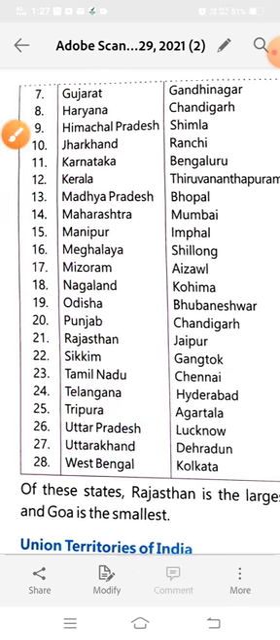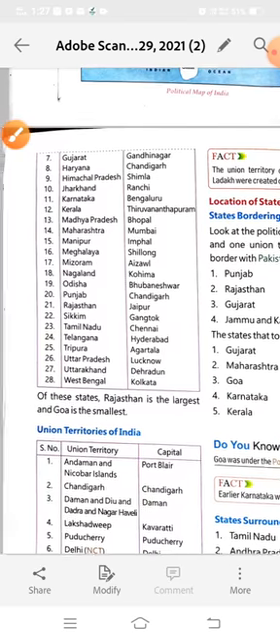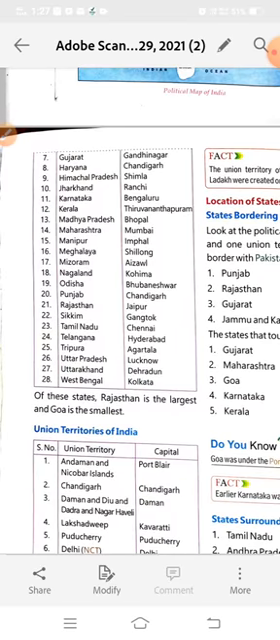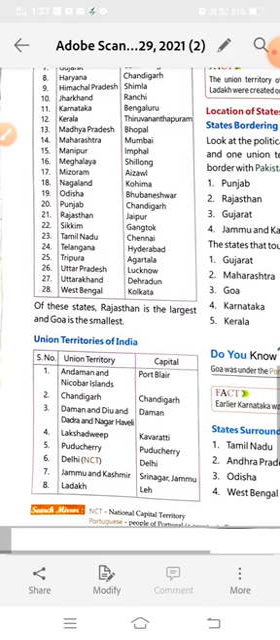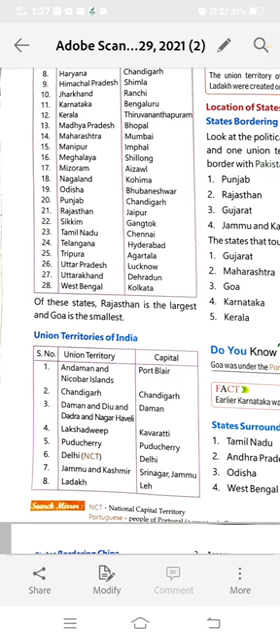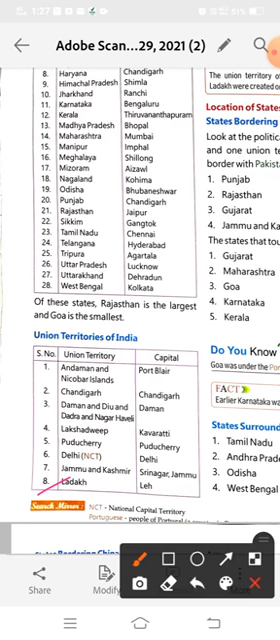So of these states, Rajasthan is the largest and Goa is the smallest. We have 28 states, in which Rajasthan is the largest state of India and Goa is the smallest state. We also have union territories. We have 8 union territories.